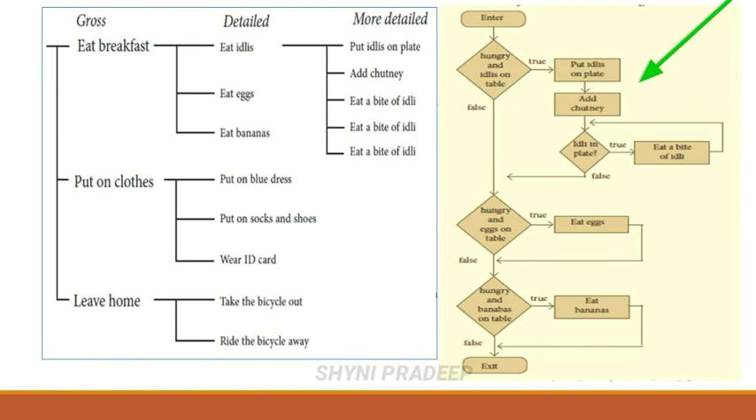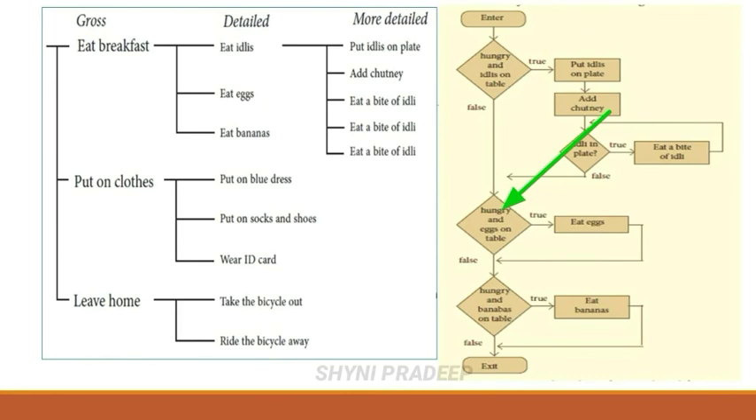And this is the flow chart. Here the condition is given: hungry and idlis on table. So now check this condition. If you are feeling hungry and idlis are there on the table, then that means the condition is true. So you have to execute the statement, which means put idlis on plate and next add chutney, okay. And again check another condition, idli in plate. Check this condition, idli in plate. If it is true, eat a bite of idli. But if idli is not in plate, that means false.